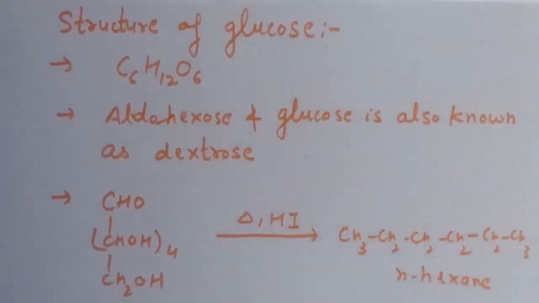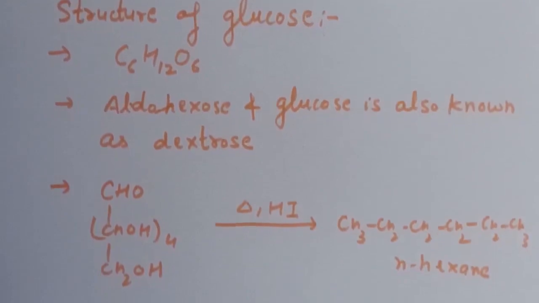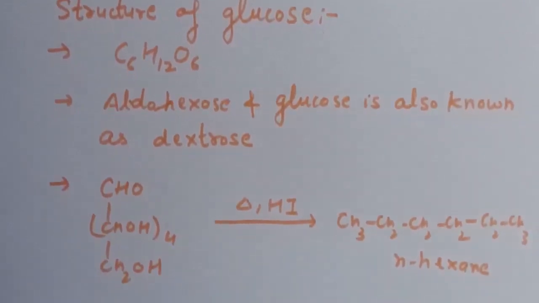So this reaction shows that all the 6 carbon atoms are linked in a straight chain in glucose. In presence of HI, all these groups are reduced to hydrocarbon. So on prolonged heating with HI, this n-hexane is formed, suggesting that all the 6 carbon atoms in glucose are linked in a straight chain.